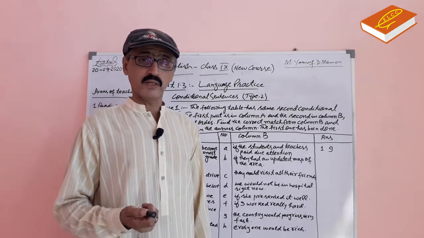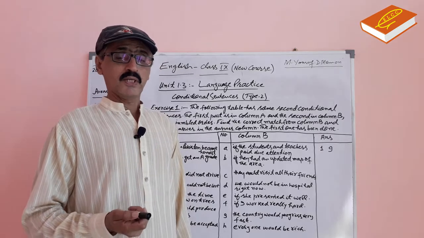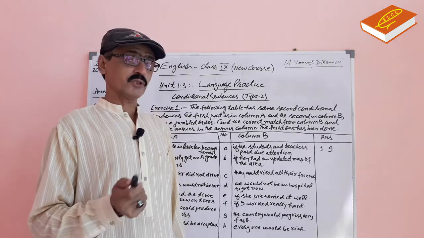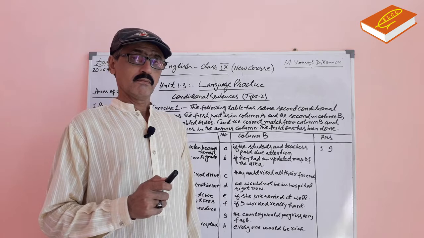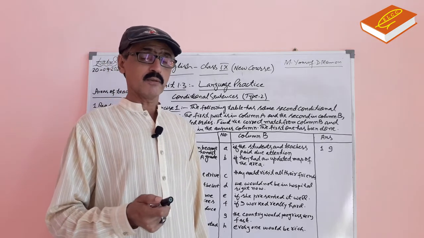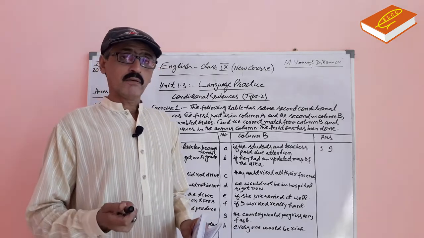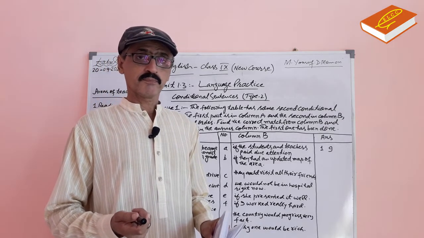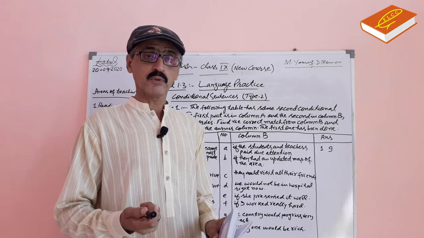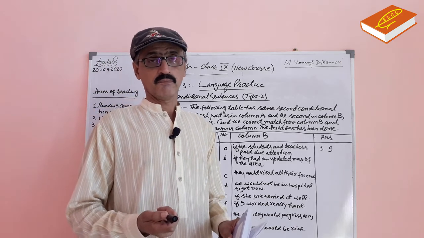In zero conditional sentences, both the verbs in both the clauses are in present. Suppose: water boils if you heat it to 100 degrees Celsius.